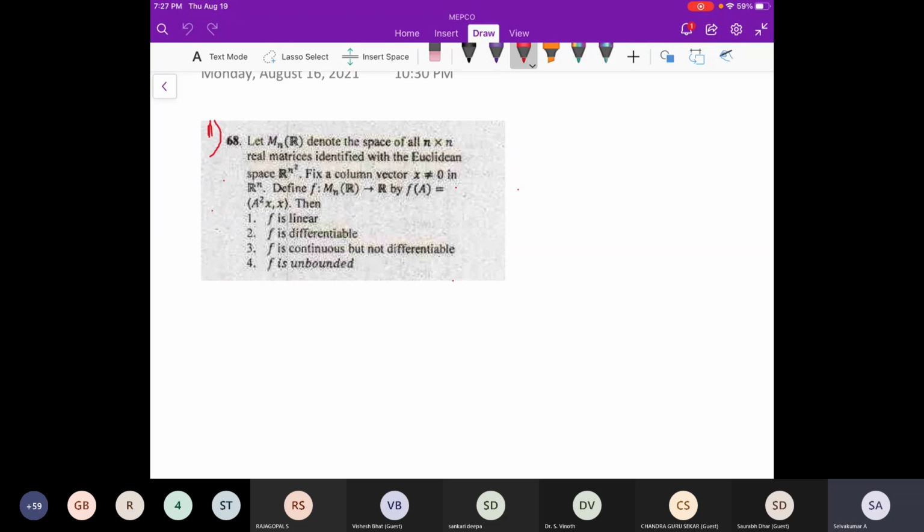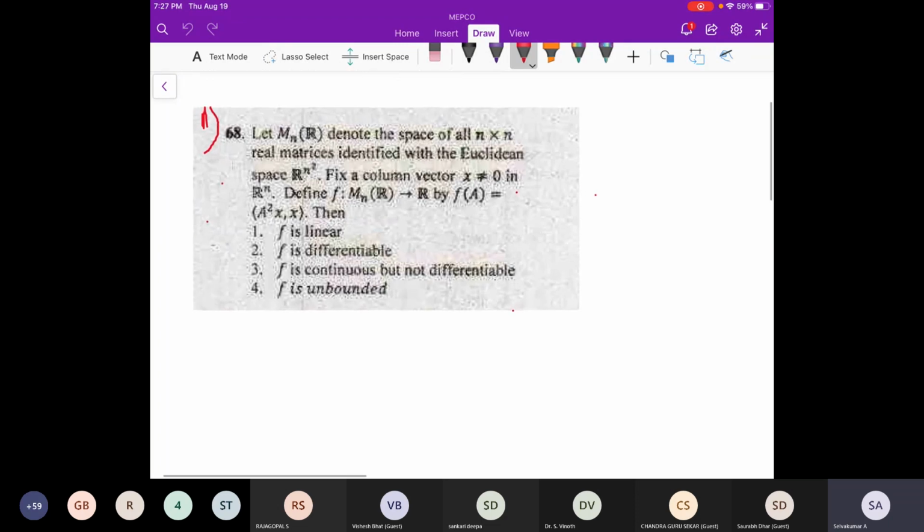Here also they are asking a square actually. Okay, let me solve this question. They are giving Mn of R as the set of all n by n matrices, and this can be thought of as R^(n square). If you have n by n, totally how many coordinates will you have? n square coordinates, right?